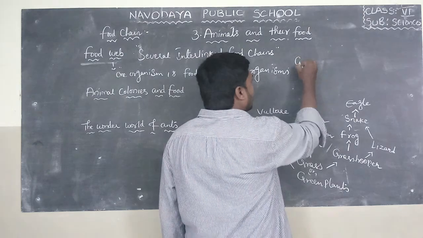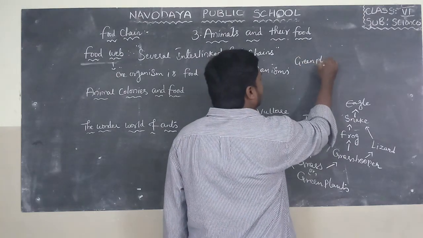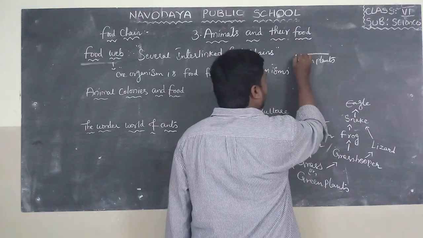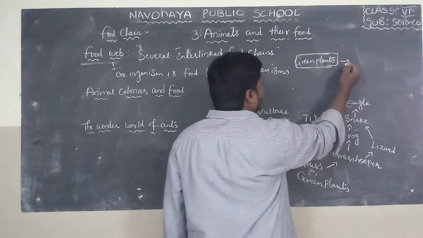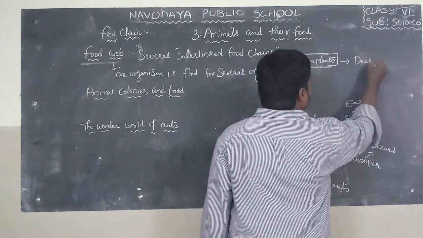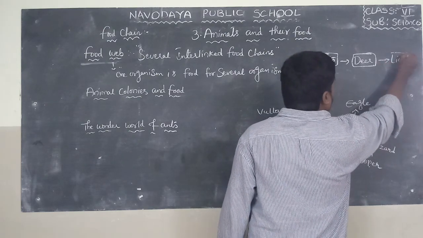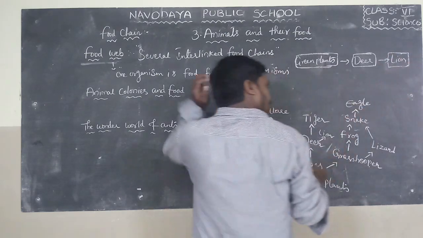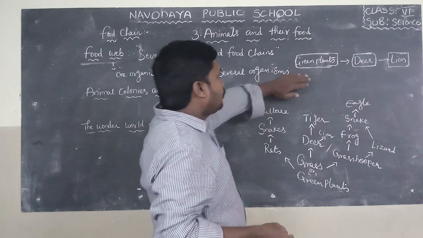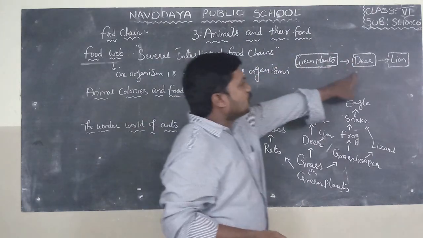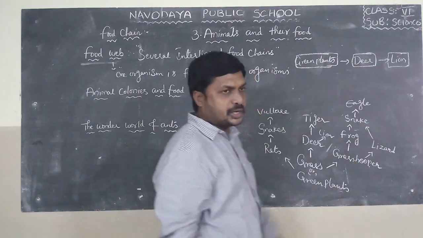So here green plants, deer, lion. Here in this food chain, one organism is food for another organism, that is called food chain.